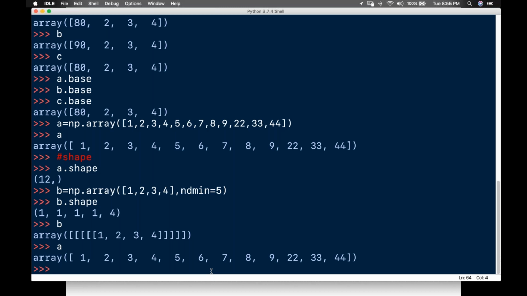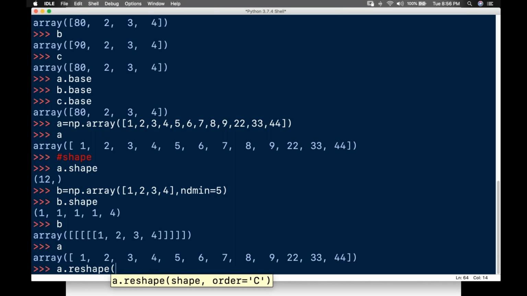For example, I'm taking this one, guys. Now you need to know the tables, and you need to know the factors of this one. So 12, the factors you need to know. All the shapes I can do, I'll be telling you in depth. So I'll just call reshape, and I want to tell it the shape. What is the shape I want?